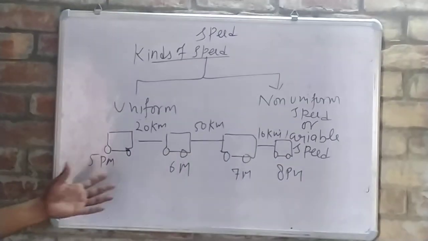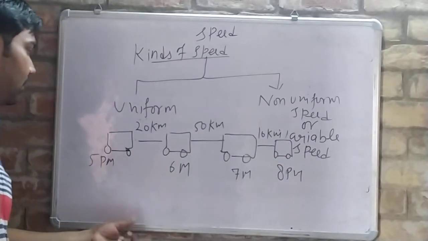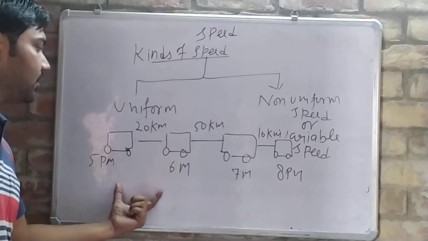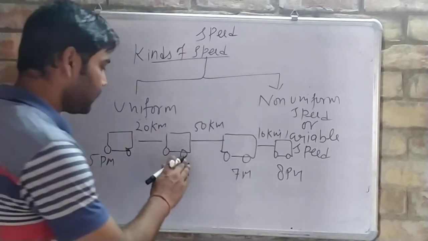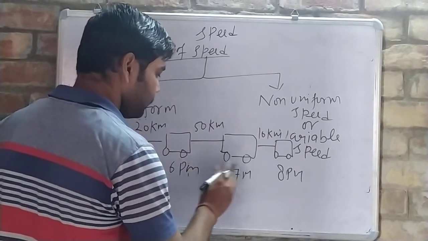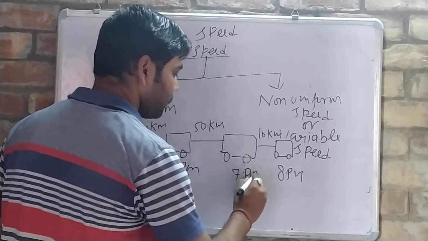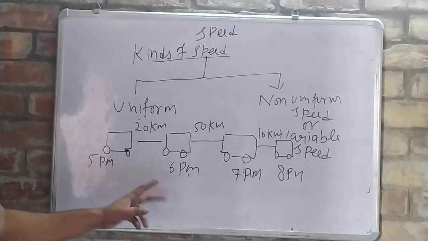So what we are observing here is that in equal interval of time, time is the same, 1 hour each. We are seeing that the time interval is the same.